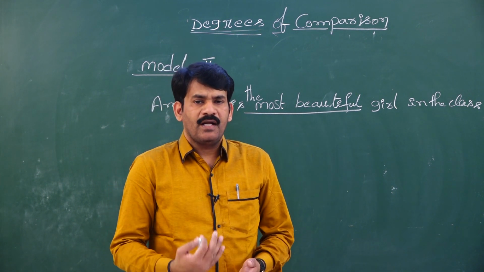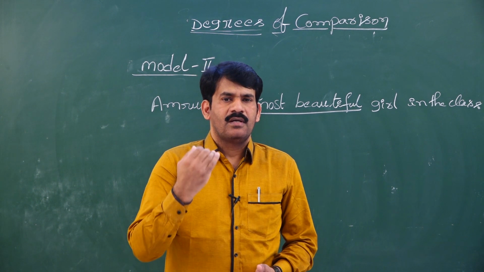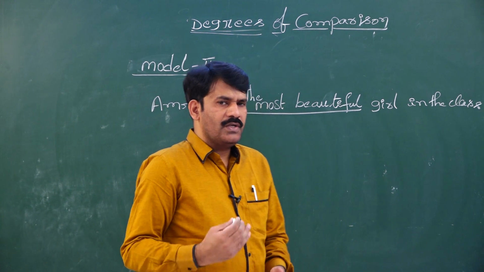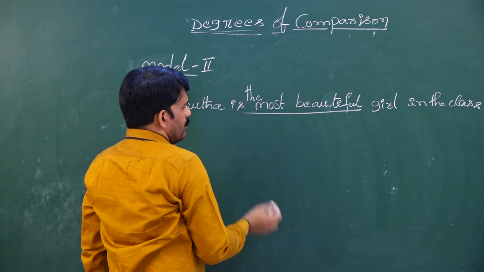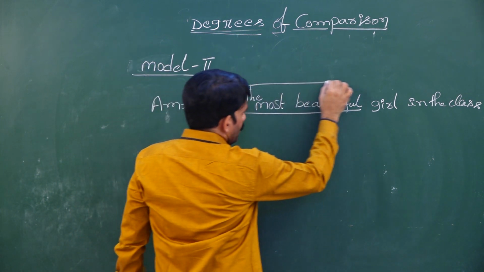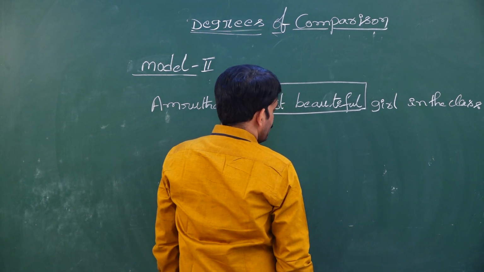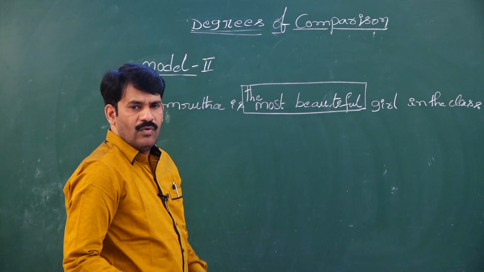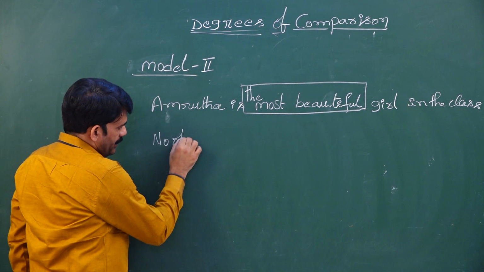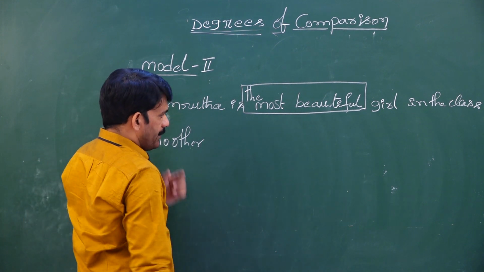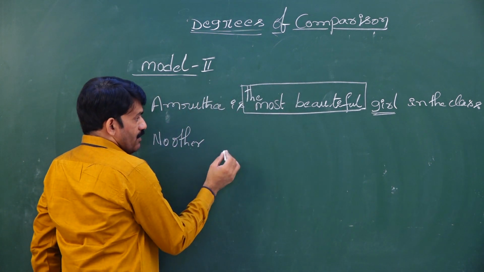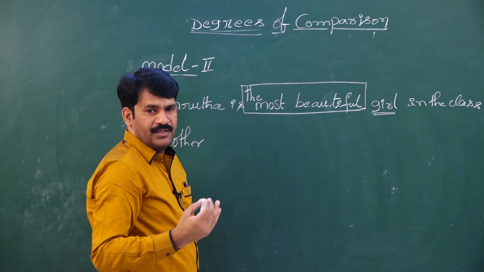So we confirm that this is the second model of degrees of comparison. When you find the most beautiful without any comparison, giving the highest degree only to one person in the sentence, you can start with the positive degree with no other. Then you start the sentence with no other. Yes, no other. We are comparing with the girls. Then no other, noun singular, as I explained. I think you noted it down.